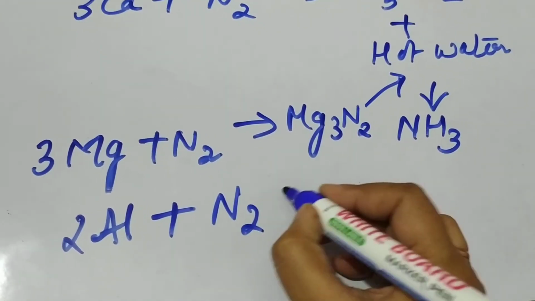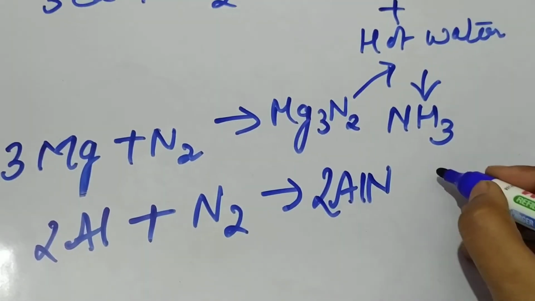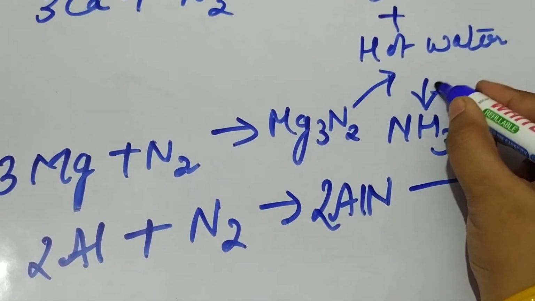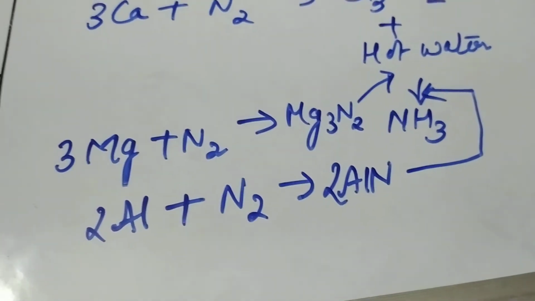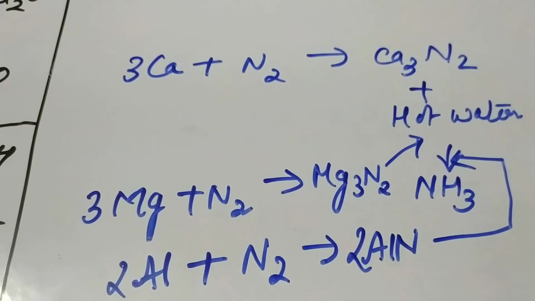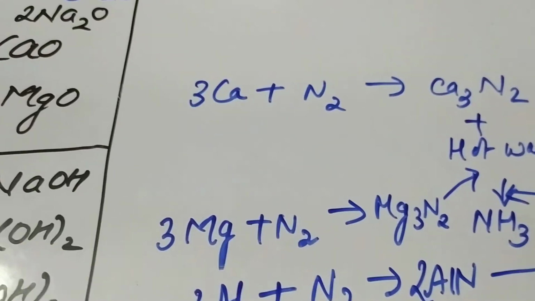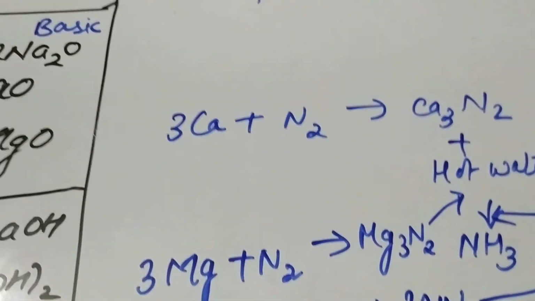Aluminium plus nitrogen will give you aluminium nitride. This also reacts with hot water to give you the ammonia. So all these three nitrides are prepared by direct combination reactions, but because these are very costly, they are not used frequently in the lab preparation of ammonia.